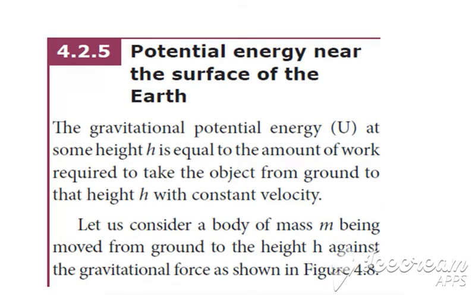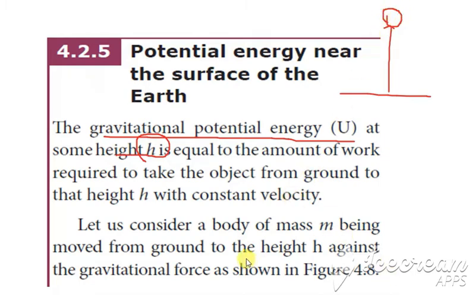Next we have the potential energy near the surface of the earth. So when you are considering any object near the earth, what happens to the potential energy? For this, let us consider the gravitational potential energy to be denoted by the letter U, and it is at a height h from the ground. So from the ground we are considering the object to be at a height h. Consider that it has a mass m and it is at a height h.